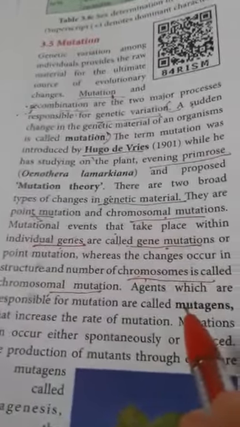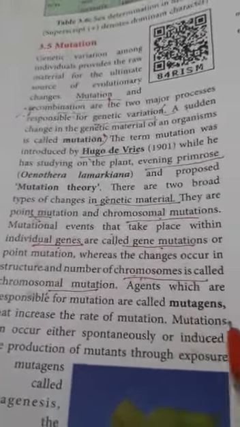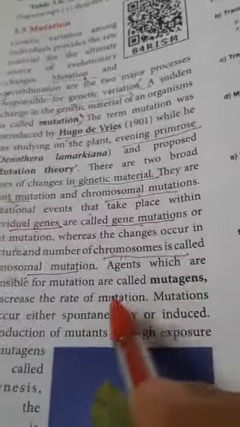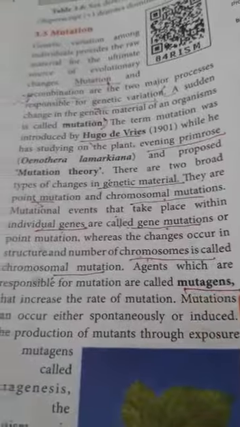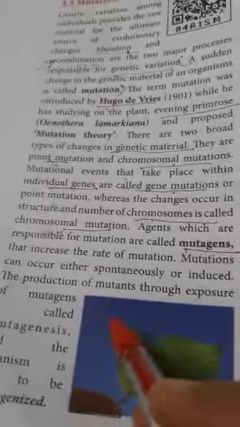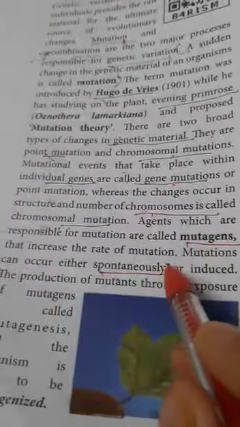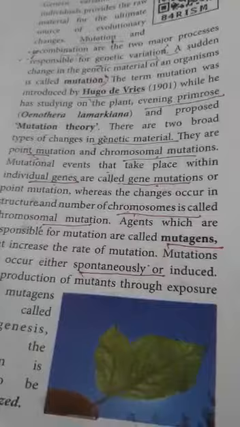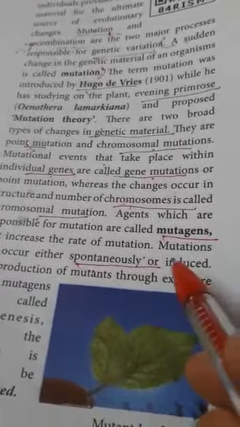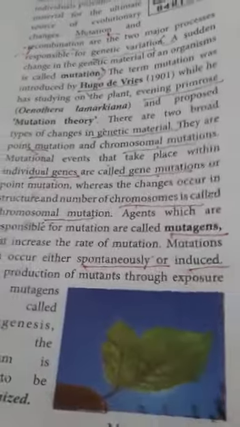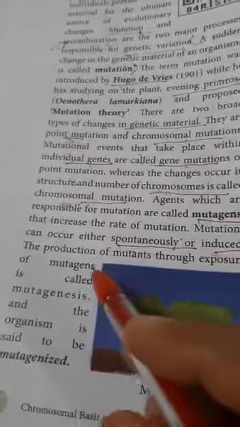Now, who is causing the mutation? Some agents are responsible. Agents which are responsible for mutation are called mutagens, which increase the rate of mutation. Mutation can occur spontaneously, meaning in nature due to natural factors, which is called spontaneous mutation, or it can be induced, where a human being is responsible for causing mutation.